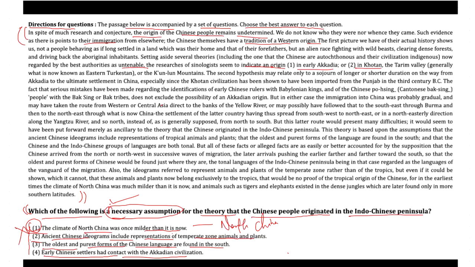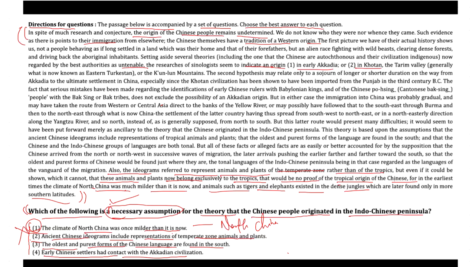Look into this last part, where it is also stated that the ideograms refer to and represent animals and plants of the temperate zone rather than of the tropics. But even if it could be shown, which it cannot, that these animals and plants belong exclusively to the tropics, that would be no proof of the tropical origin of the Chinese. For in the earliest times, the climate of North China was much milder than it is now, and animals such as tigers and elephants existed in the dense jungles, which are later found only in more southern latitudes. That's what is given in the text.